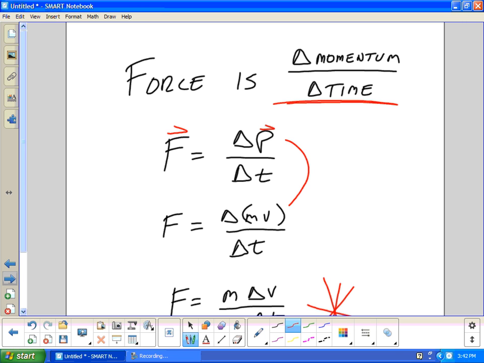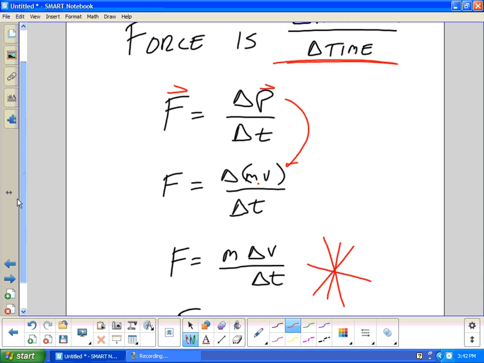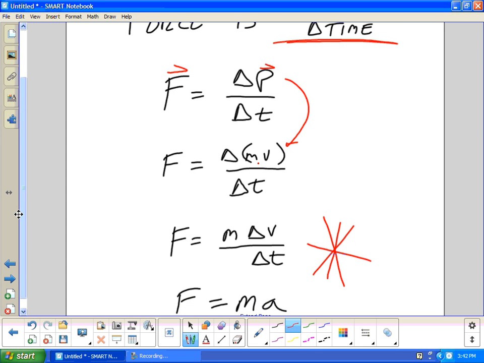But we know momentum is mass times velocity. And we know that typically we do not change mass. Rocket ships change mass. When you burn a rocket, the fuel burns and the mass can be going down. But in most cases, what we do on Earth, the mass stays constant. So we can pull that outside of the delta and put it out in front.